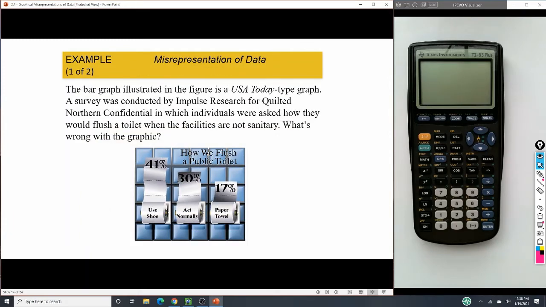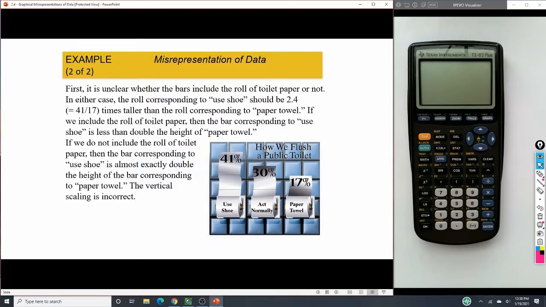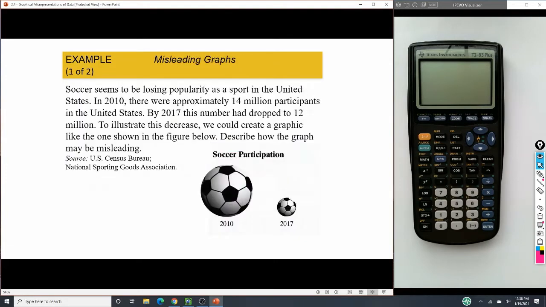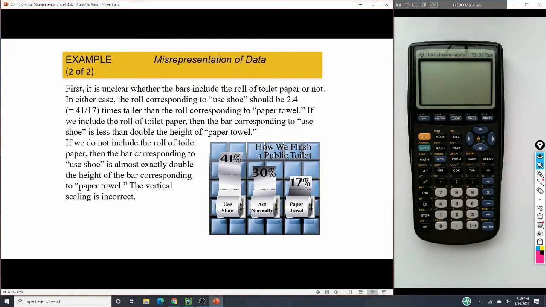Here it is looking at toilet use, and how people flush the toilet when we're looking at some public toilets. Again, what's wrong with this graphic? Mainly our percentages. Each thing is kind of the same distance apart, when that's not reality. We want to make sure that we're paying attention to those heights and what they're representing. Is it a clear representation?